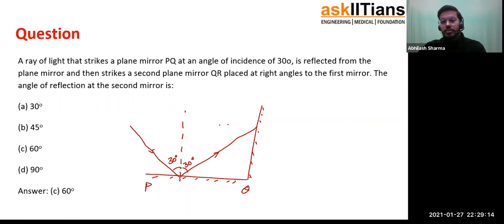Then it will bounce off the second mirror. The first question is, at what angle did it strike the second mirror? You can see these two make a 90-degree angle with each other. This is 30, so this angle has to be 60. And so when it bounces off, that should also be 60. So the correct answer for this question is 60 degrees. The final reflection angle, this theta, is 60 degrees.